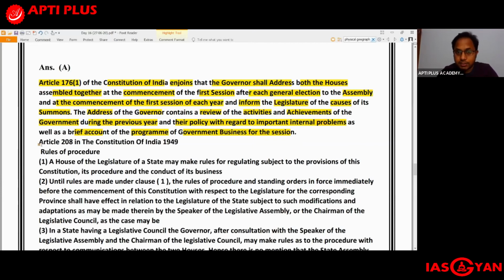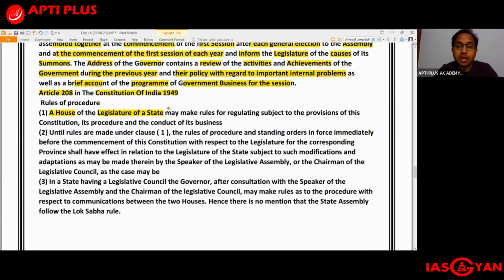Similarly, to address the second part of the question, Article 208 in the Constitution of India 1949, what does it say? It talks about the rules of procedure in the House, and basically it says that a house of the legislature of a state may make rules for regulating, subject to the provisions of this constitution, its procedure and the conduct of its business. So a house of the legislature of a state can make rules for its procedure and the conduct of its business.